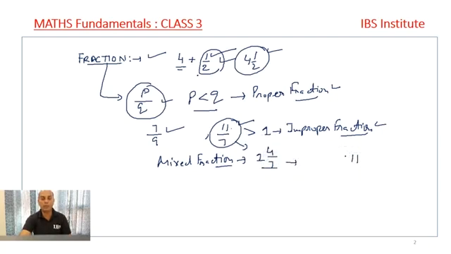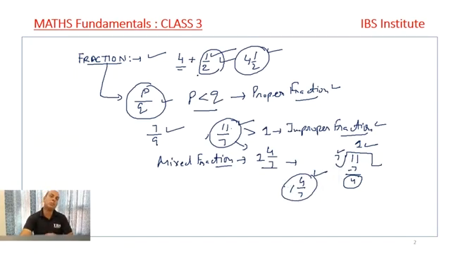Let's say 11 is there, and we divide this 11 by 7. 7 into 1 is 7, minus 7, that's 4. So this 4 is the remainder, this 1 is the quotient, and this 7 is the divisor. So we write 1 4 by 7. This is the mixed fraction that we get. Clear? So these are the fractions, and normally the proper fraction is less than 1.